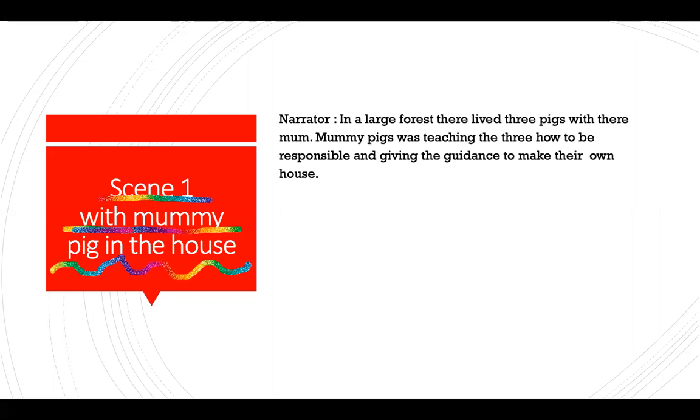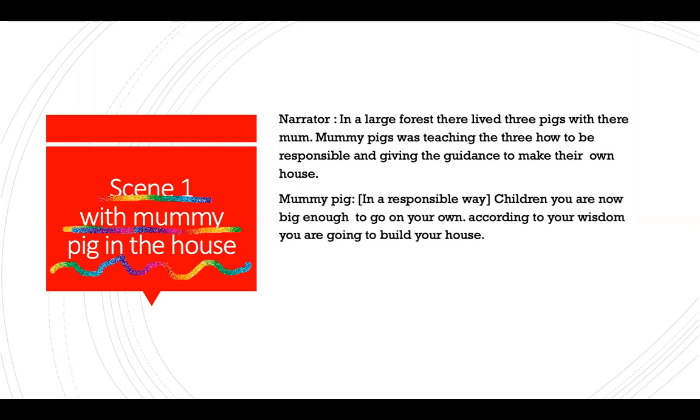Then we move on to narrators. Narrators are the people who tell a little about the characters, where the act is taken place in, and what they are doing. For example, narrator: In a large forest, they left 3 pigs with their mom. Mommy Pig was teaching the 3 how to be responsible and giving the guidance to make their own house. So that's what the narrator tells.